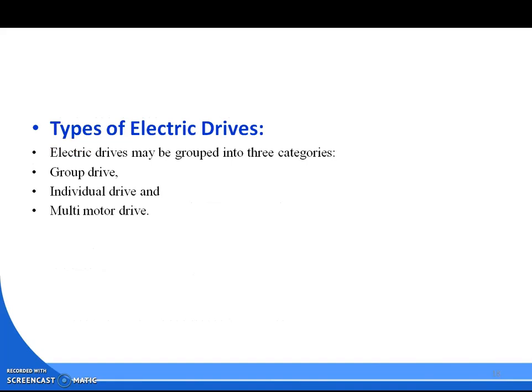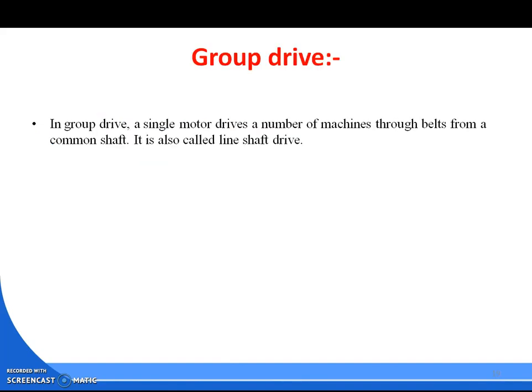Types of electrical drives. Electrical drives may be grouped into three categories: group drives, individual drives, and multi-motor drives. So what actually are group drives? Group means we can say a group of people. Similarly here, group drives and individual drives are like a group of people and individual people, then multi-motor drives. First we will see group drives. What are group drives?